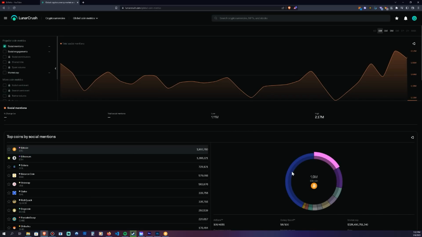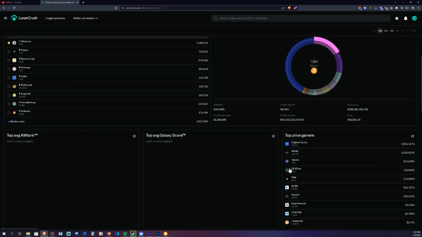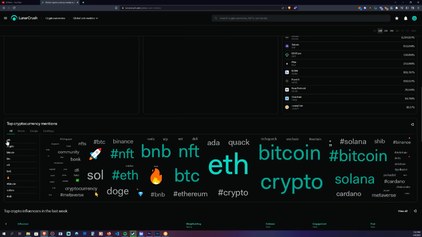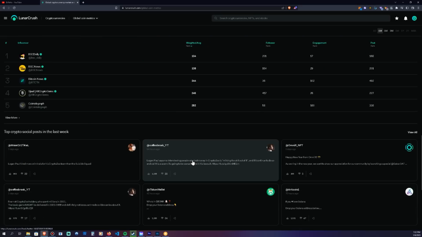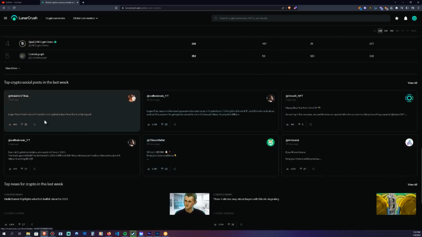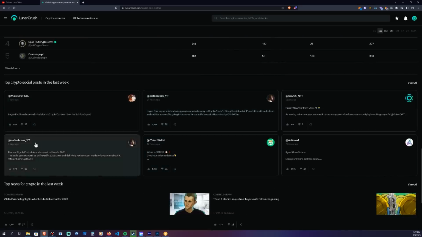All right, so let's also look at global coin metrics. You can see all types of things, like which ones are the best price gainers in recent times. You can see top mentions. It shows you that. So you've got a lot of different things. You can also see who's talking about what. You can actually see their Twitter names, like Coffeebreak and CoffeeZilla, and see what they're talking about.